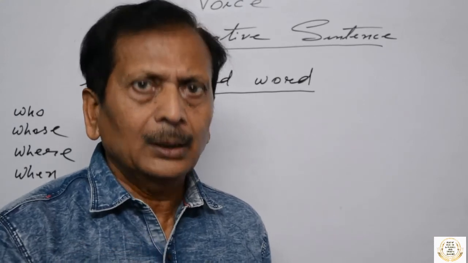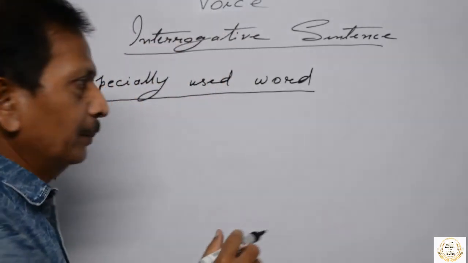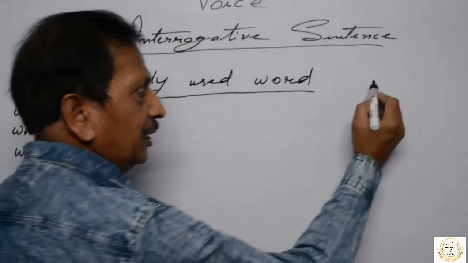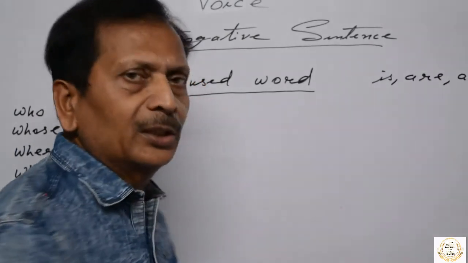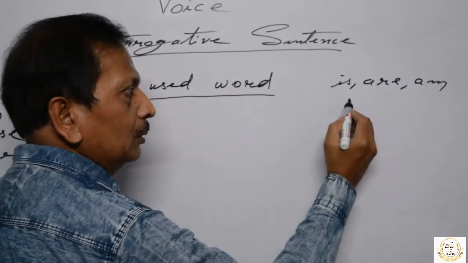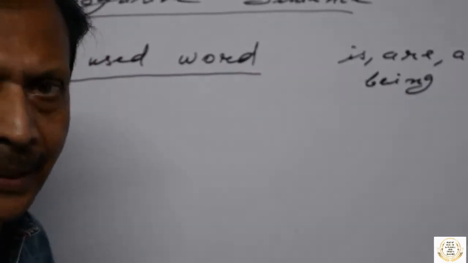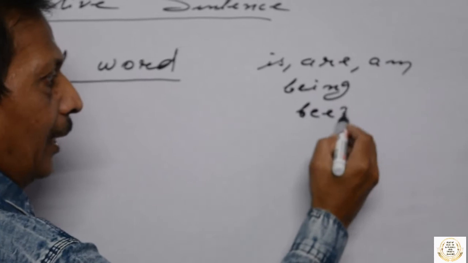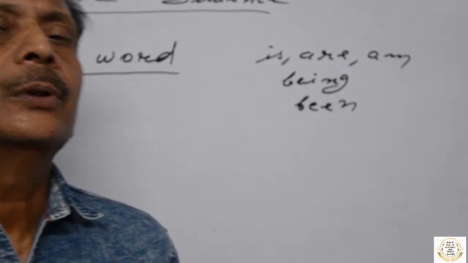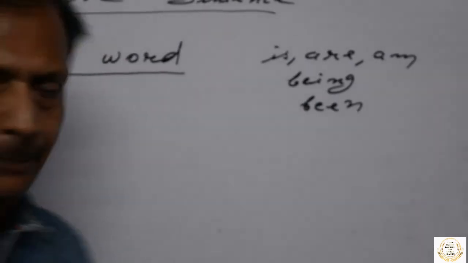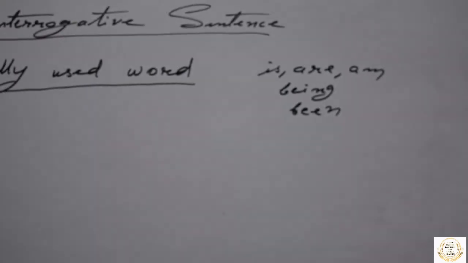You must remember those special words. For simple present, what is the special word? Is, are, am. Present continuous, it is being. Present perfect, been. Like this. You have to keep this in mind before you change active voice into passive, especially for interrogative WH questions.